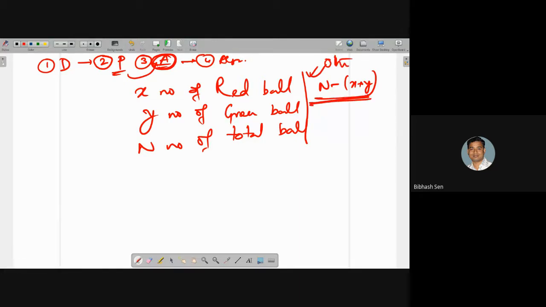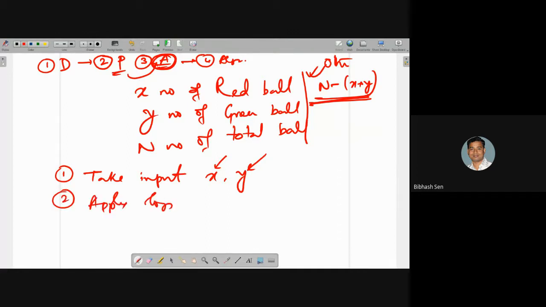Now teach them to write the problem as an algorithm. How to write? First is take input. Input means X and Y. Here will be some numbers X and Y. Then apply logic. What logic?